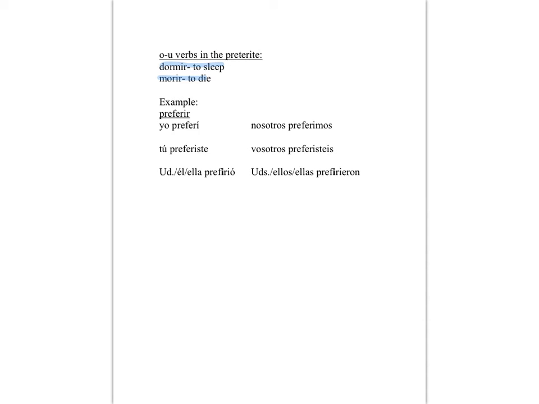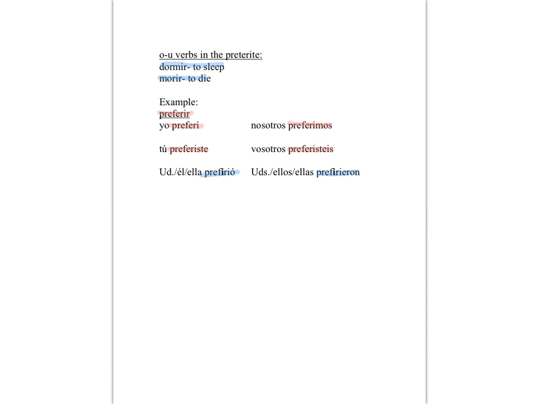So let's look at an example if we were to conjugate one that we haven't seen yet, which is preferir, to prefer. We've got yo preferí, tú preferiste, usted, él, ella prefirió, nosotros preferimos, vosotros preferisteis, ustedes, ellos, ellas prefirieron.